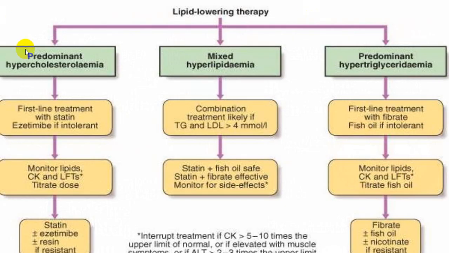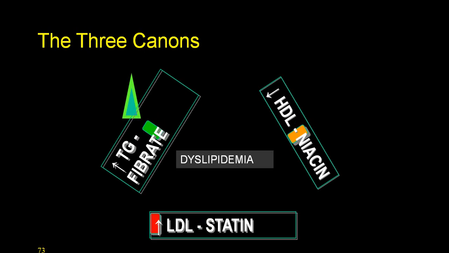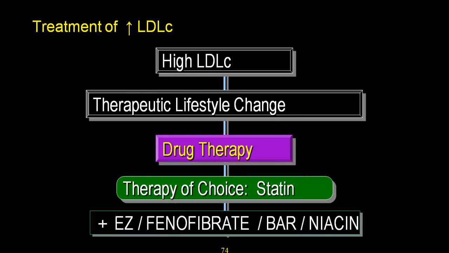So we say that in predominantly hypercholesterolemia, statin is the drug of choice. In mixed lipidemia, statin with fish oil and fibrate is a choice. And in hypertriglyceridemia, fenofibrate is a choice. Second choice is fish oil and then comes nicotinic acid. We have got three weapons. We always say statin, niacin and fenofibrates.